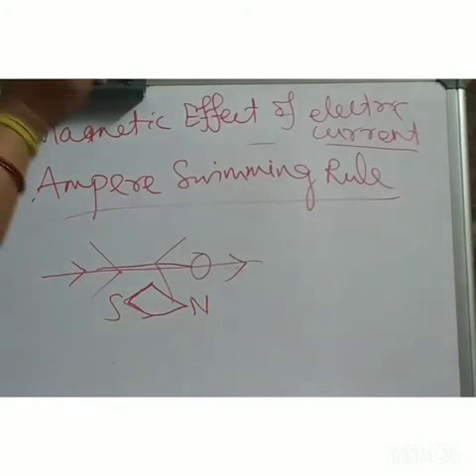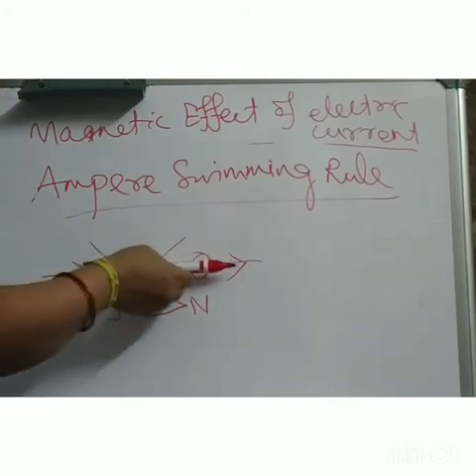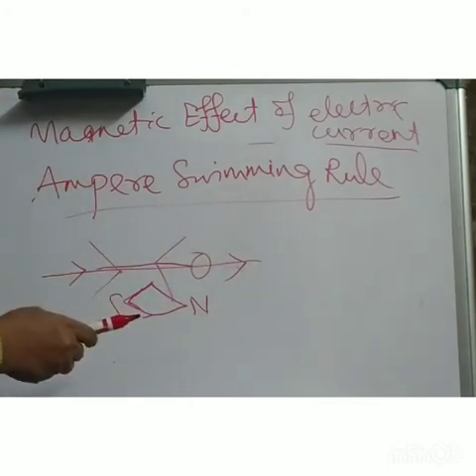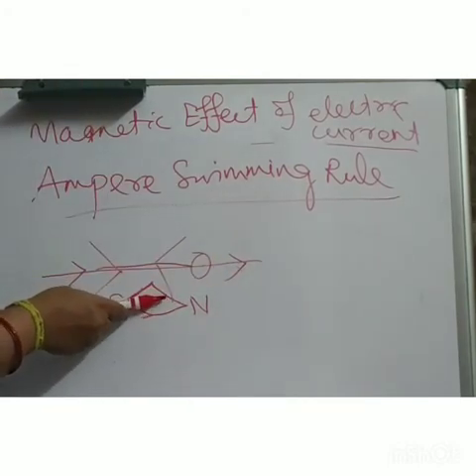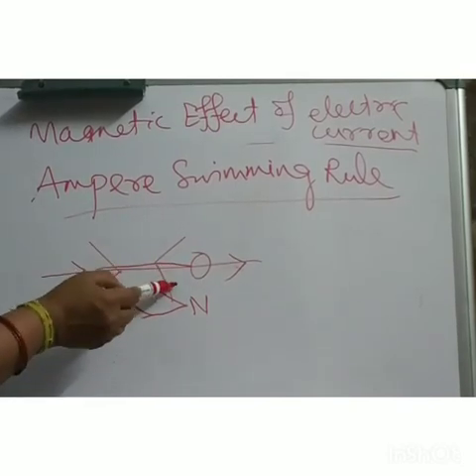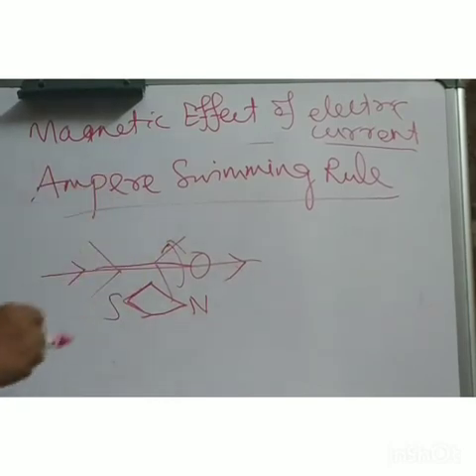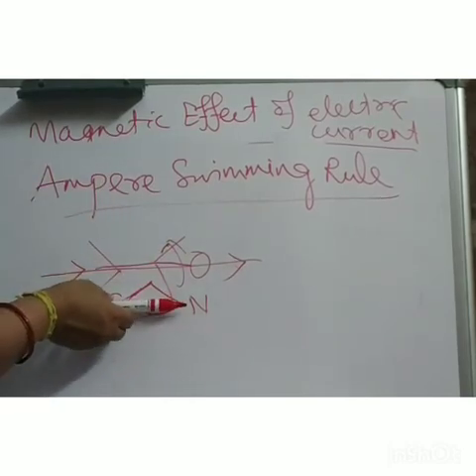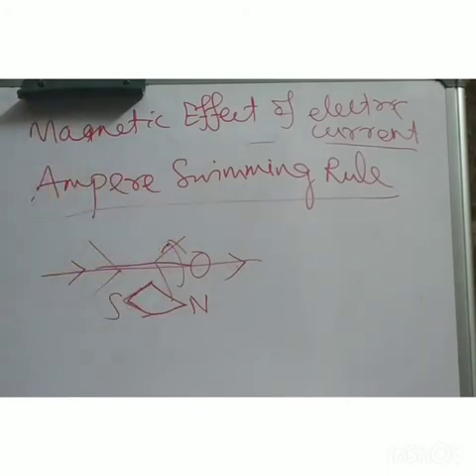Then according to this swimming rule, if current is flowing like this, the deflection of the north pole of the needle will be towards the left hand.